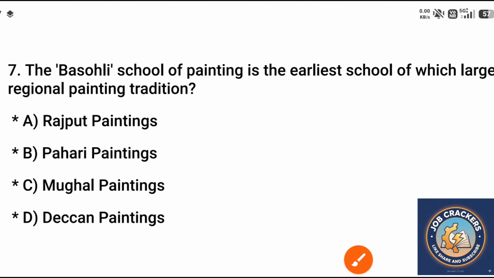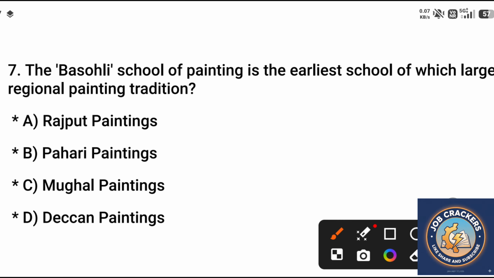Question number 7. The Basohli school of painting is the earliest school of which larger regional painting tradition? A. Rajput paintings, B. Pahari paintings, C. Mughal paintings, D. Deccan paintings. Correct answer is option B.